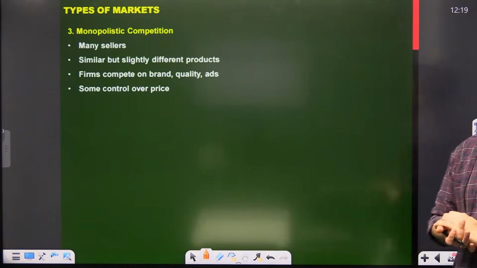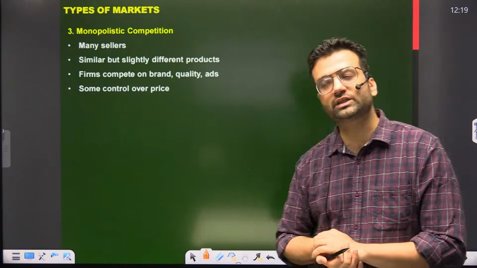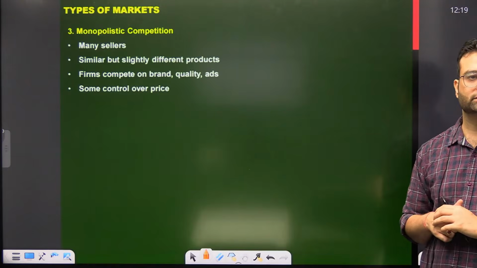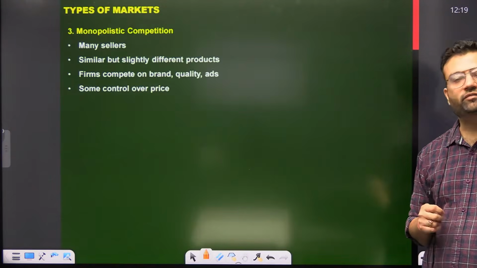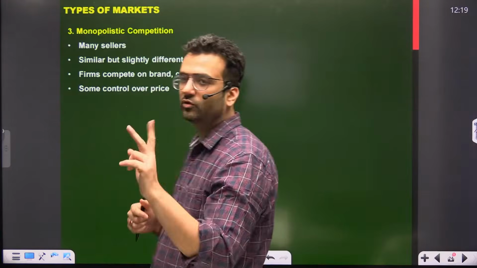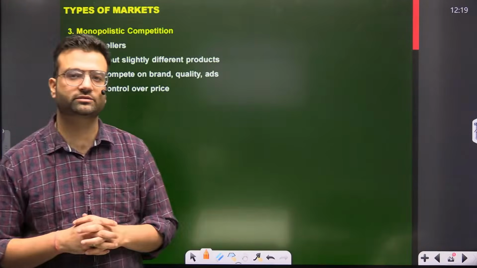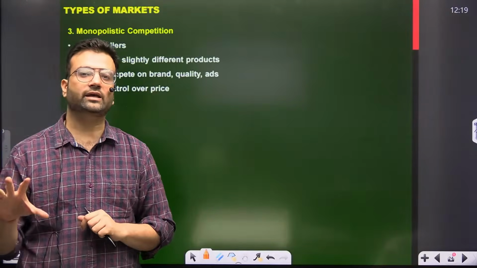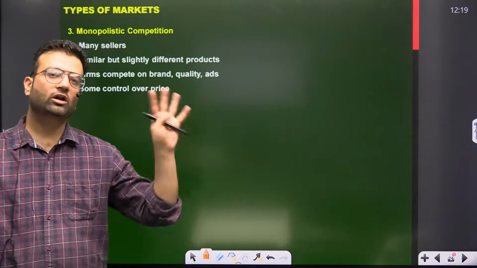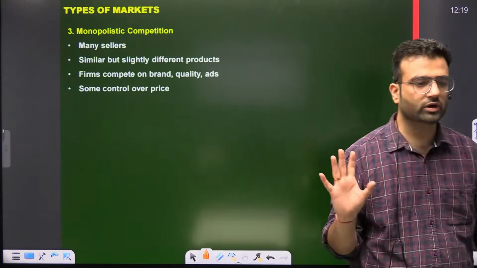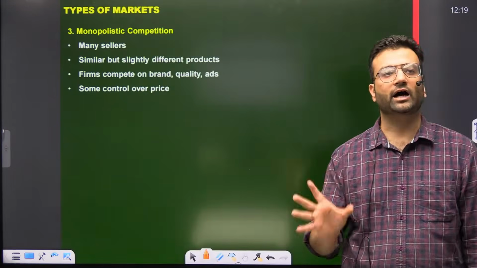Now what is monopolistic competition? Under the monopolistic market, there are many sellers, but they are differentiated by their quality. Now you go to a mall. On the 6th floor of the mall, there are shoe shops. Puma, Adidas, Essex, Nike, Reebok, all of them are selling shoes. There are many sellers.